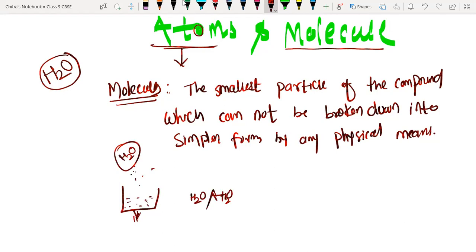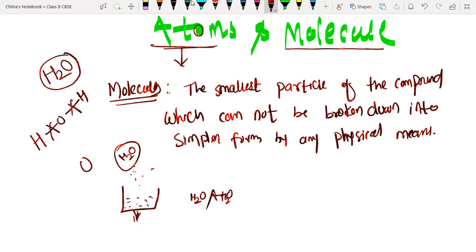They are not going to change their chemical combination. Only the bond between water molecules is going to change, but not the bond between hydrogen and oxygen. These bonds are not going to break by any physical means.